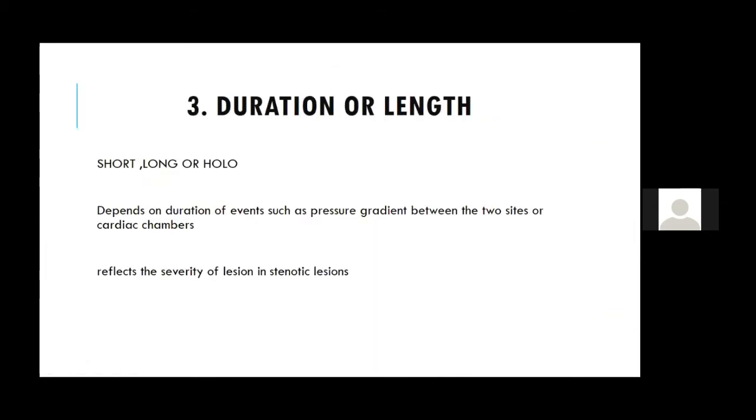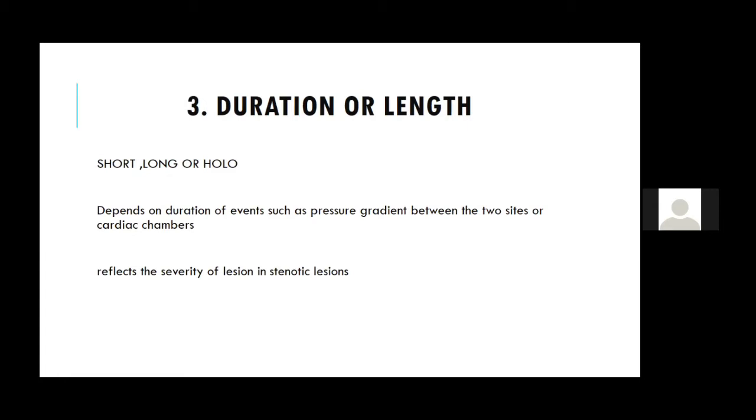So the duration and length of the murmur are important. The murmur can be short, or it can be a long or holosystolic or holodiastolic murmur. As I told you, it reflects the severity in a stenotic lesion. Out of all the lesions, the two most important lesions where the length of the murmur determines the severity are aortic regurgitation and mitral stenosis. So only in these two cases you should say that the longer the murmur, the more severe the disease.